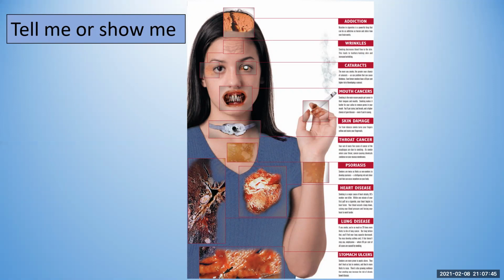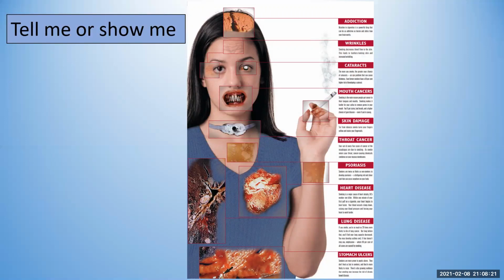The next one down says skin damage. Tar from tobacco smoke turns your fingers yellow and stains your fingernails. Next one down is throat cancer. 4 out of every 5 cases of cancer of the esophagus are due to smoking. As smoke enters your throat, cancer-causing chemicals condense on your mucous membranes, which is the lining of your throat. Psoriasis. Smokers are twice as likely as non-smokers to develop psoriasis, which is a disfiguring red and silver rash that can occur anywhere on your body.